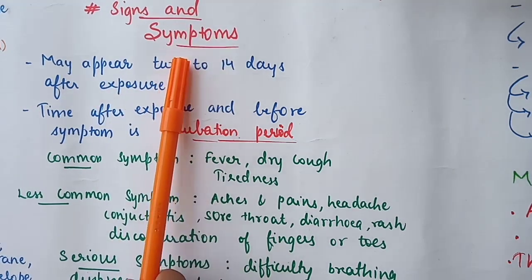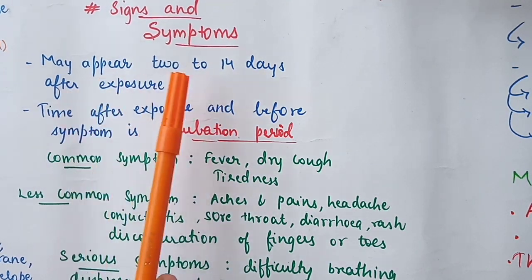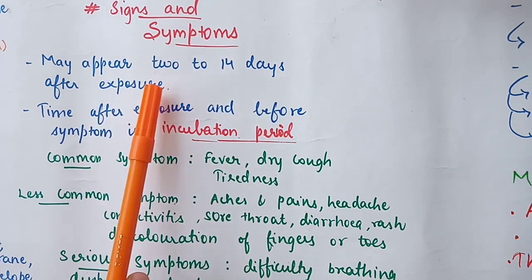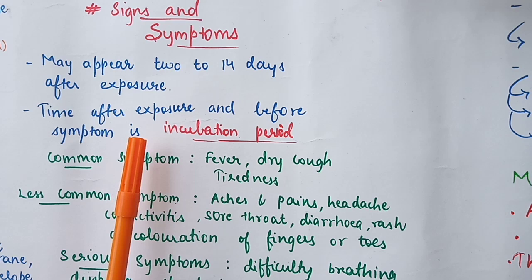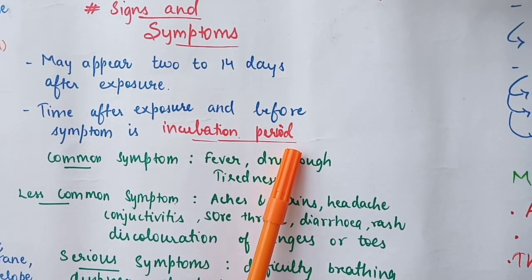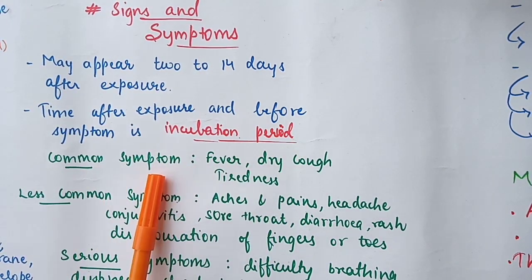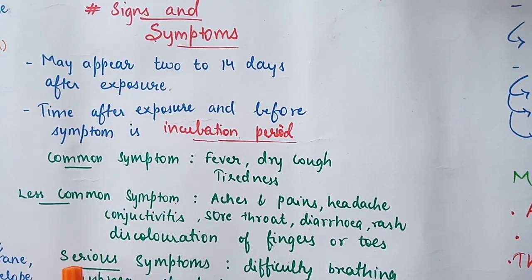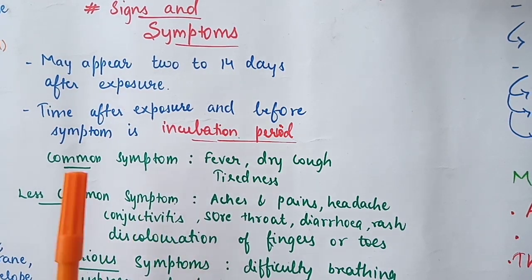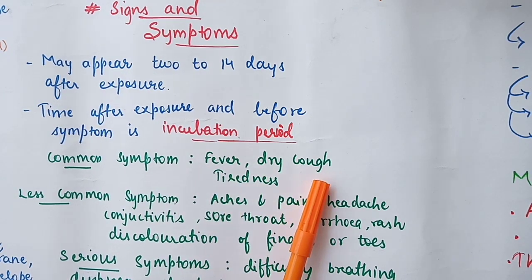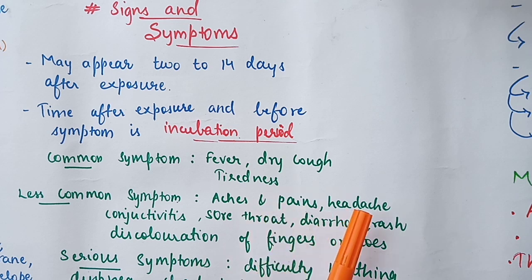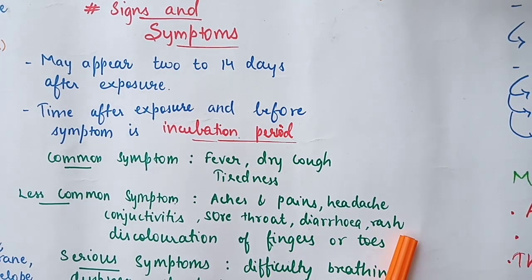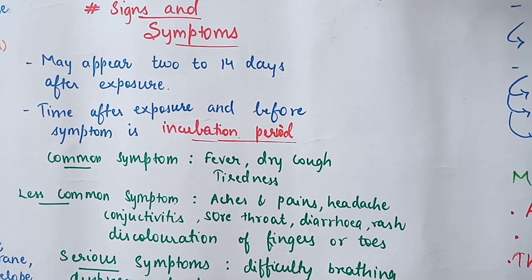Let's see the signs and symptoms of COVID-19. They may appear between 2 to 14 days after exposure. The time taken after exposure and before the symptoms is known as the incubation period. It has been identified that there are common symptoms, less common symptoms and serious symptoms for COVID-19. The common symptoms are fever, dry cough and tiredness. The less common symptoms are aches, pain, headache, conjunctivitis, sore throat, diarrhea, rashes, discoloration of fingers or toes.